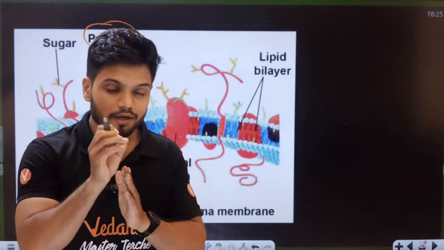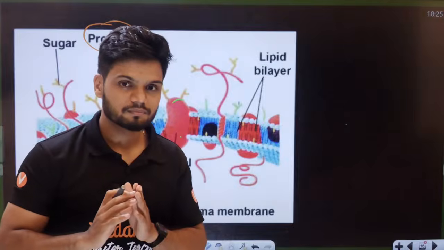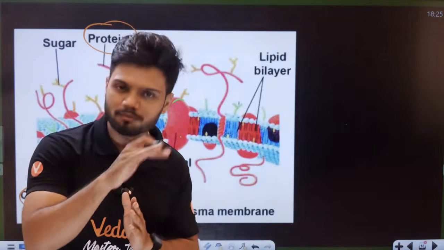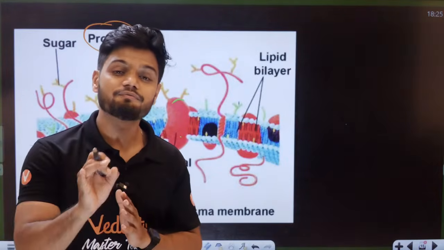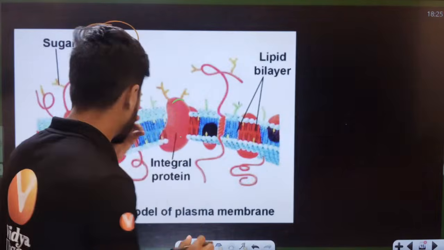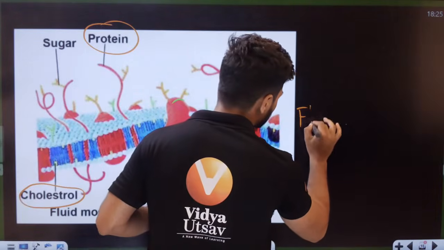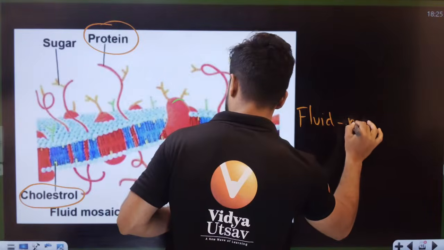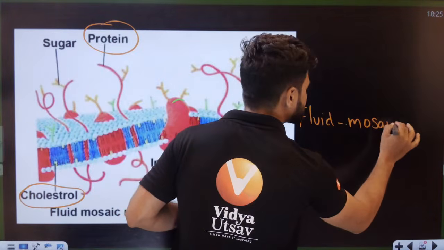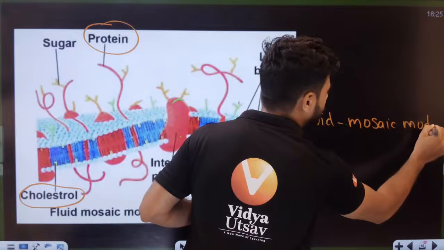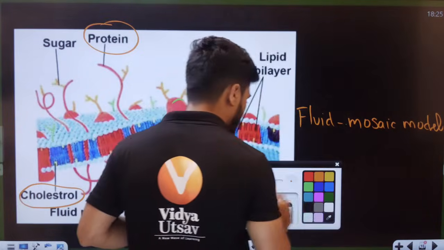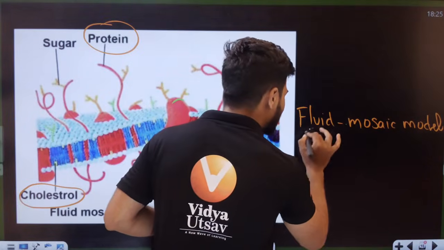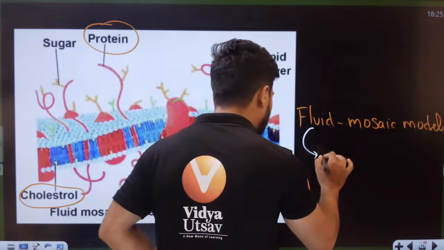Yes or no? Now, this is actually a model, not the model from the TV and all. This is a different model. This model is called the fluid mosaic model. Now, the naming ceremony of this entire thing was given by Singer and Nicolson.